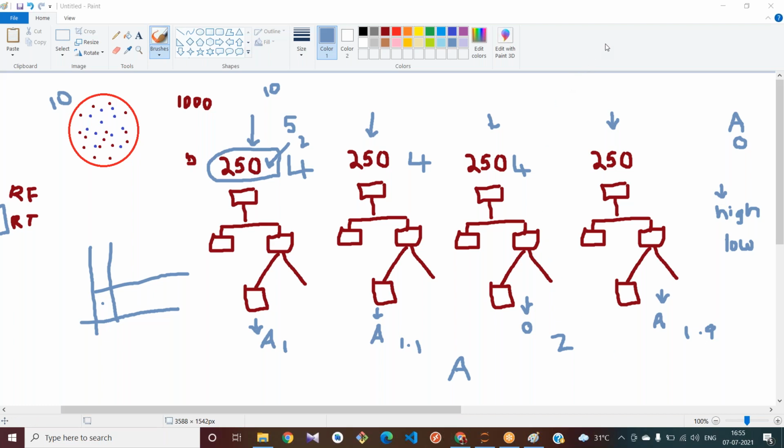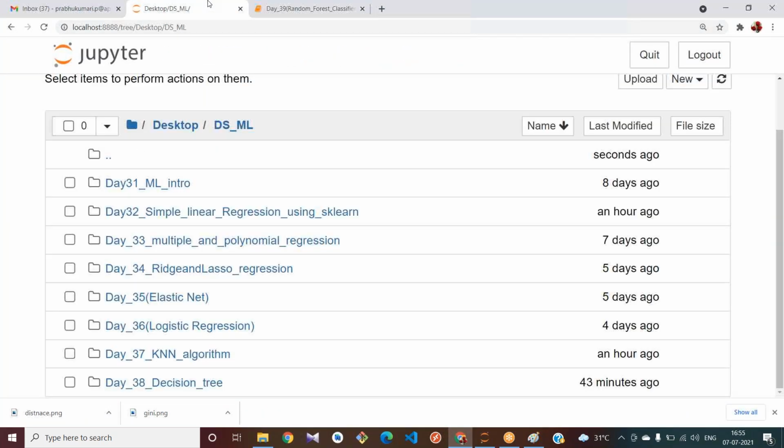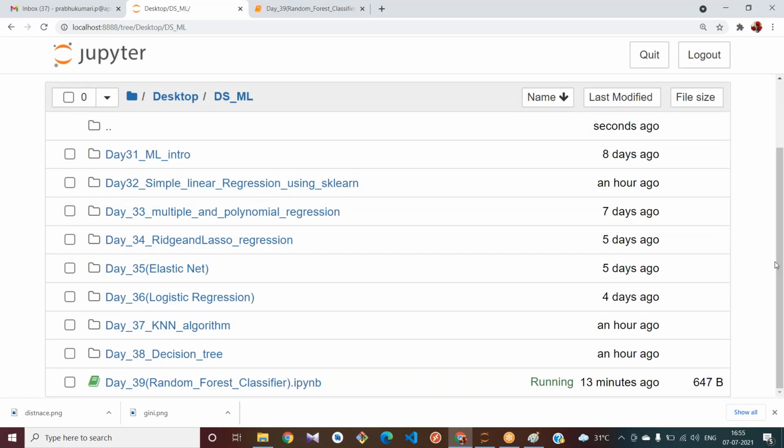Yes. Next, let us continue using sklearn. Yesterday we applied some data sets to our decision tree, right? Let us use those data sets only. Yesterday we used the heart disease data set.